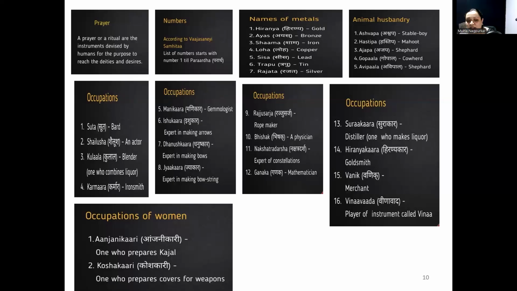For example, Anjanakari, preparing kajal, and Koshakari, that is the one who prepares covers for the weapons. Occupations specially designed for women are also mentioned in Yajurveda. That is Anjanakari, preparing kajal, and Koshakari, that is preparing covers for the weapons.